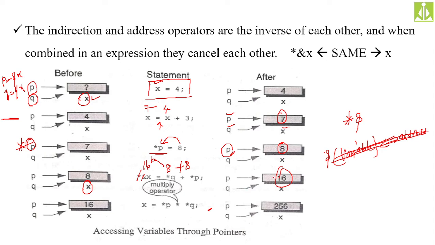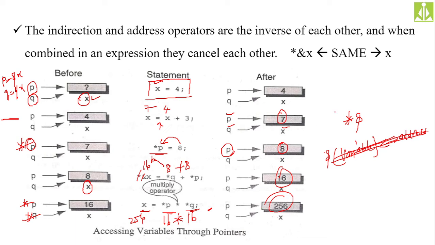Then, having the value 16, we are saying x = *p * *q. What is *p? Apply indirection on p, you will get the value, that is 16. Then *q, apply indirection on q, you will get another 16. So 16 multiplied with 16 is 256, and that 256 you can see over here in this memory block. Hopefully you understood this one.